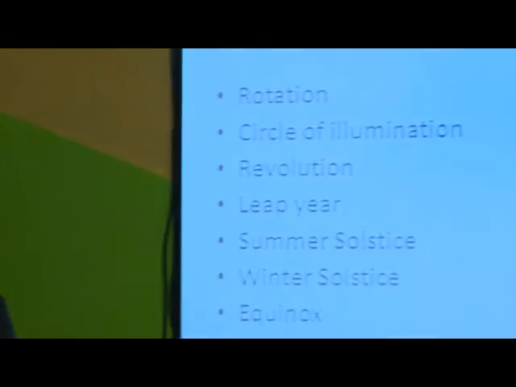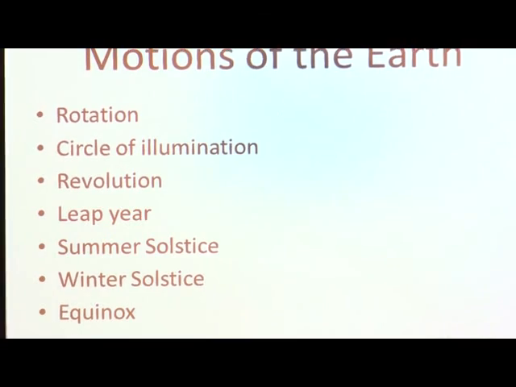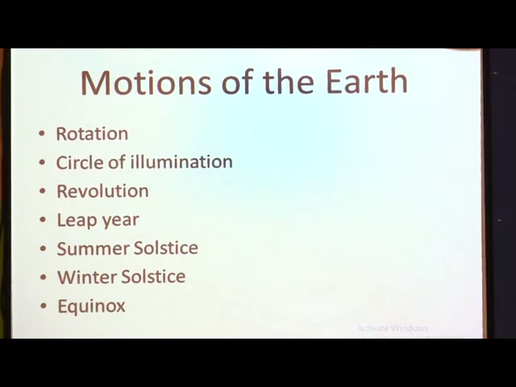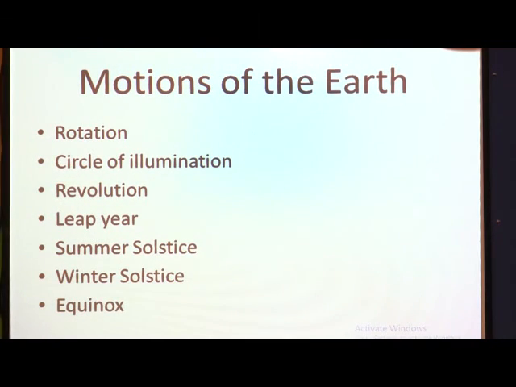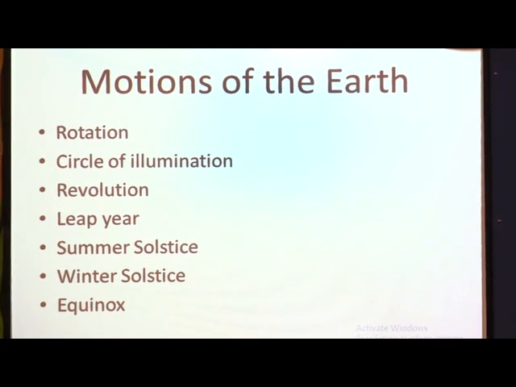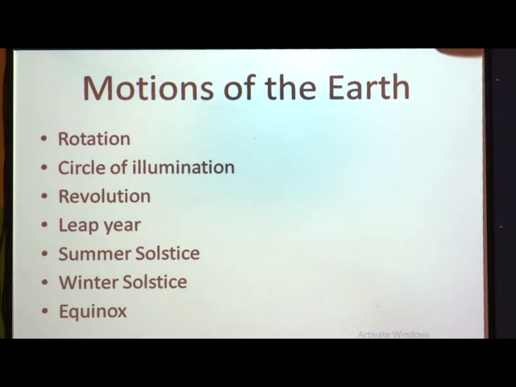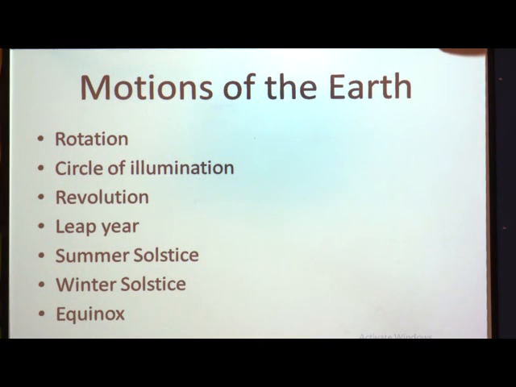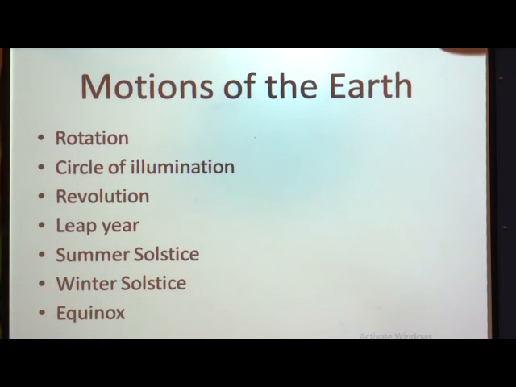The topics which we are going to cover in this lesson are, first, rotation and the effects of rotation. Then we will see what is meant by circle of illumination. Again we will see revolution, and what happens if the earth does not revolve around the sun. Then we will see what is meant by leap year, the summer solstice and the winter solstice, and lastly we will go through equinox, what do you mean by equinox. So children, these are the topics we are going to cover in this episode.